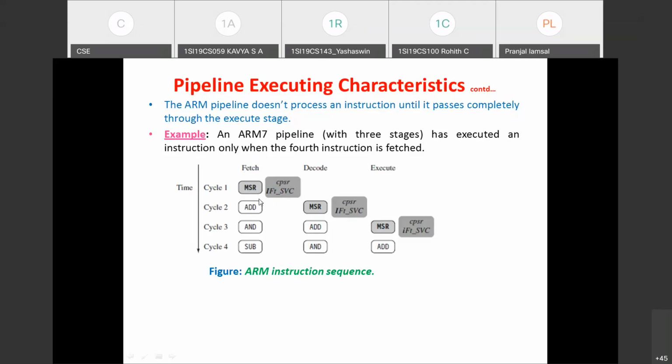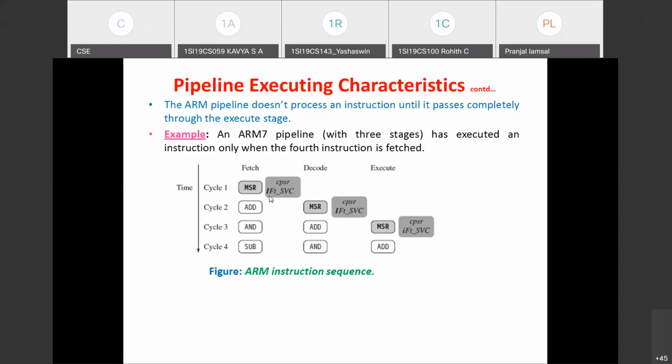In the first cycle itself, the MSR instruction will not be executed. The pipeline has to be filled. So the MSR instruction is being fetched, and in addition you are seeing the CPSR status. See, I is in capital letter, meaning the interrupts are disabled. You know the convention: if it is written in capital letter, that bit status is 1.